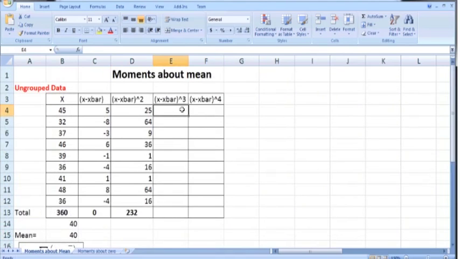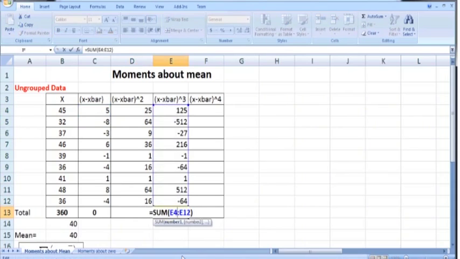Now in order to calculate the third moment, we need to calculate the cube of the deviations. So just take C4 cube, x minus x bar whole cube. Copy this down as well, and then copy this sum command by dragging it horizontally, so sum of E4 to E12.